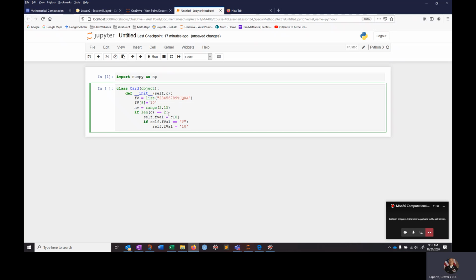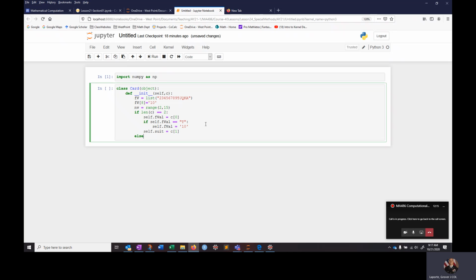First of all, you're looking and saying, okay, if I have two characters coming in, like 10 of spades, what we're assuming is that the first letter in the two-letter combination corresponds to the number that the card is. So if it's a T, then we know we want to assign that to a 10. And then self.suit is equal to c1, so it's the second letter in there.